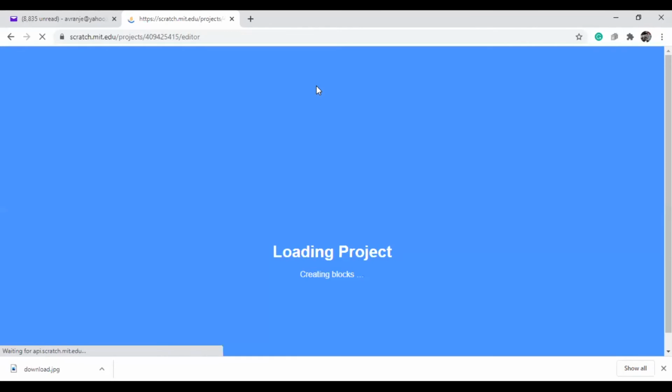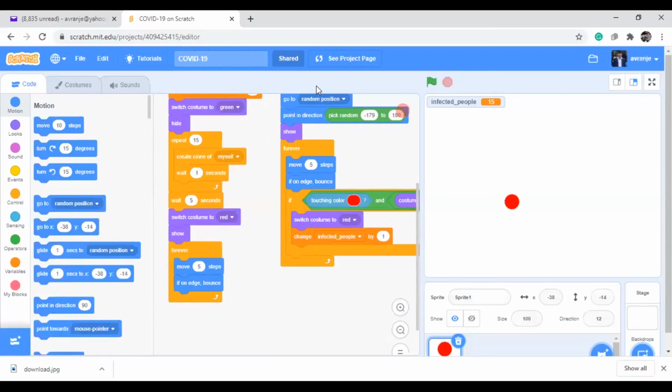Last night one of my students created this. He was inspired from the internet, and he shared it with me. I'm just showing it to you. It is related to the present situation: how coronavirus is spreading throughout the world, how it started. You want to show that in an animated way. How to create that? See here.